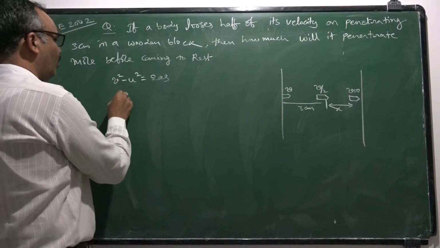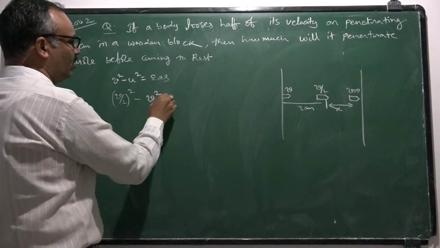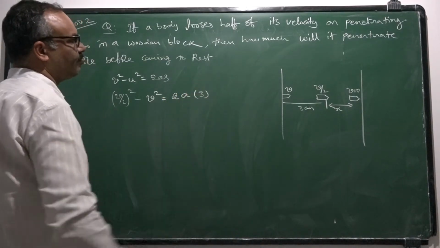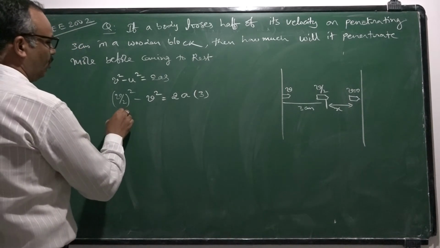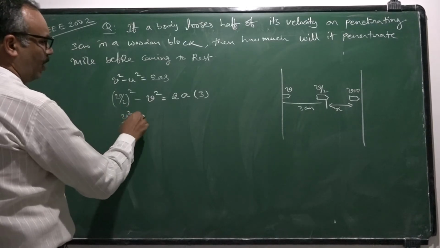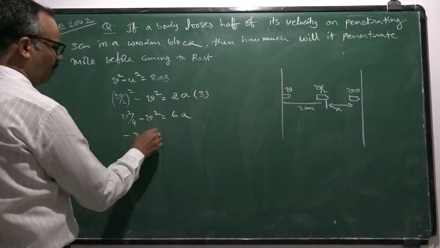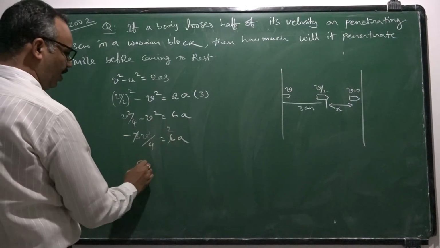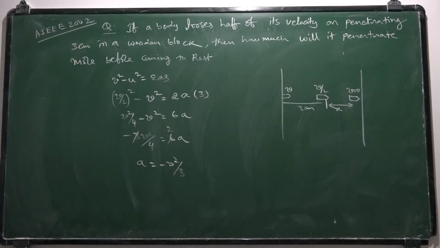Final velocity is v by 2 whole square minus initial velocity v square, which is equal to 2 into acceleration, which is not known, into the distance it travelled, 3 centimeters. So it becomes v square by 4 minus v square equals 6a. That is, minus 3v square by 4 equals 6a. This will go for 2 times. a is equal to minus v square by 8. This is the retardation with which the bullet is moving.